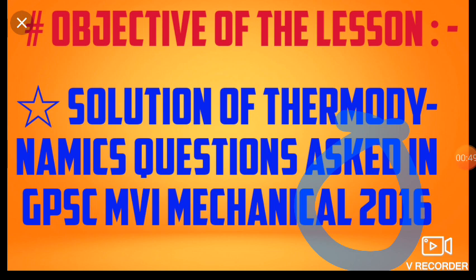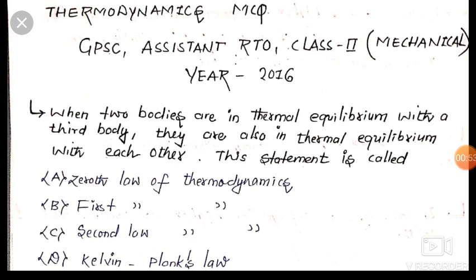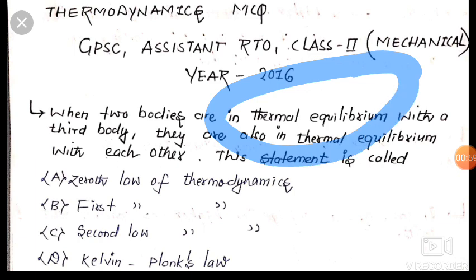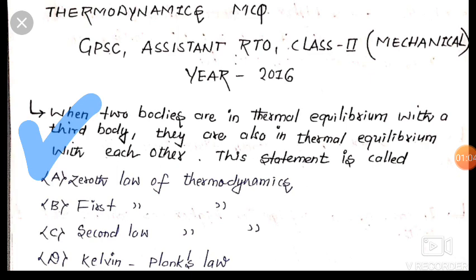So dear friends, our first question is: when two bodies are in thermal equilibrium, meaning their temperature is equal, with a third body, they are also in thermal equilibrium with each other.